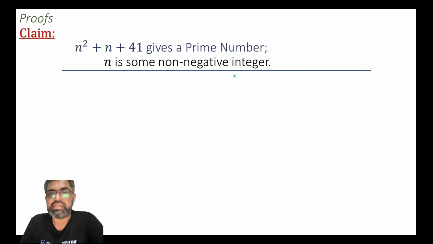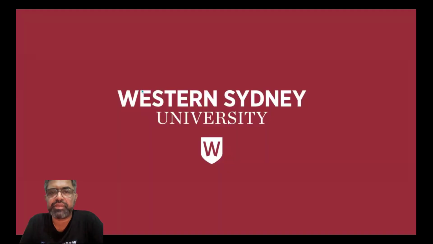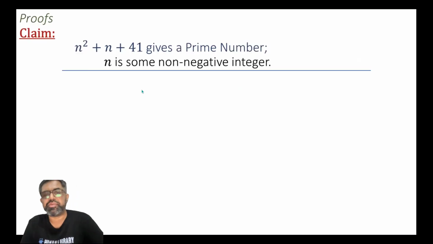Can you show whether this claim is true or wrong? Proving something wrong is also important, and this is called disproving. If you look at it carefully, or you can write a program, you can see that when n is equal to 41, this statement does not hold, because then it is a composite number. It is no longer prime. So these are some of the problems that we discuss in discrete mathematics.